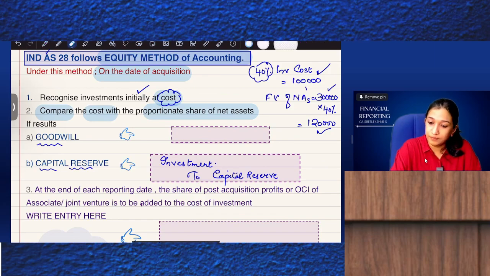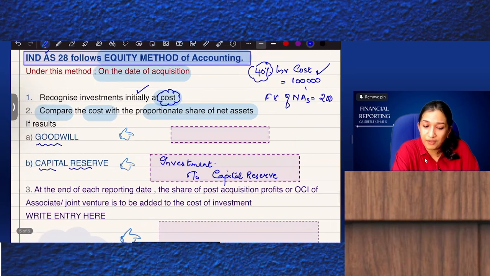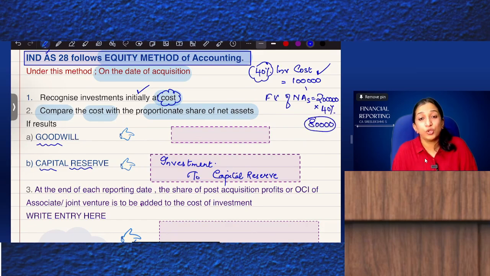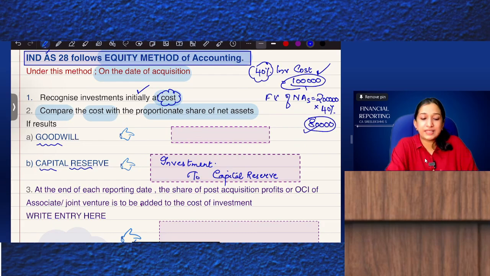Now, what if the fair value of net assets is 2 lakhs? Then your share is 80,000. So you invested 1 lakh and the share of net assets is 80,000. Then what should you do? You paid more than the share. If you paid more, it has resulted in a loss, that is goodwill.